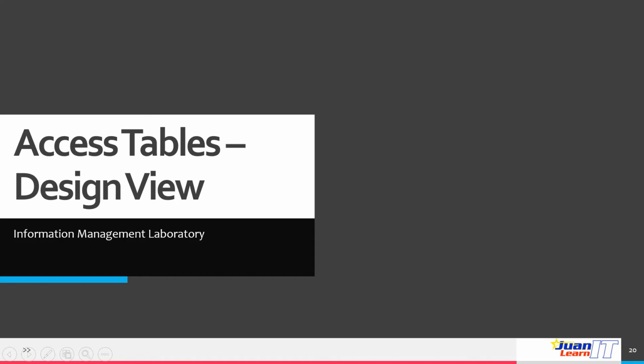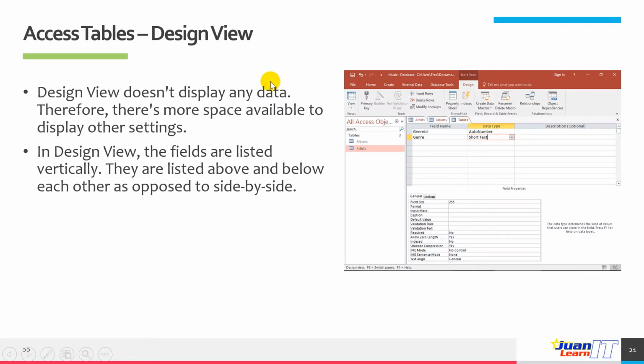By default, we created a table using a datasheet view. Now let's do it in design view. Let's discuss first what design view is. Design view doesn't display any data, therefore there's more space available to display other settings. In design view, the fields are listed vertically, above and below each other, as opposed to side by side in datasheet view. Whatever output you have in the datasheet view, you have the same output in the design view.